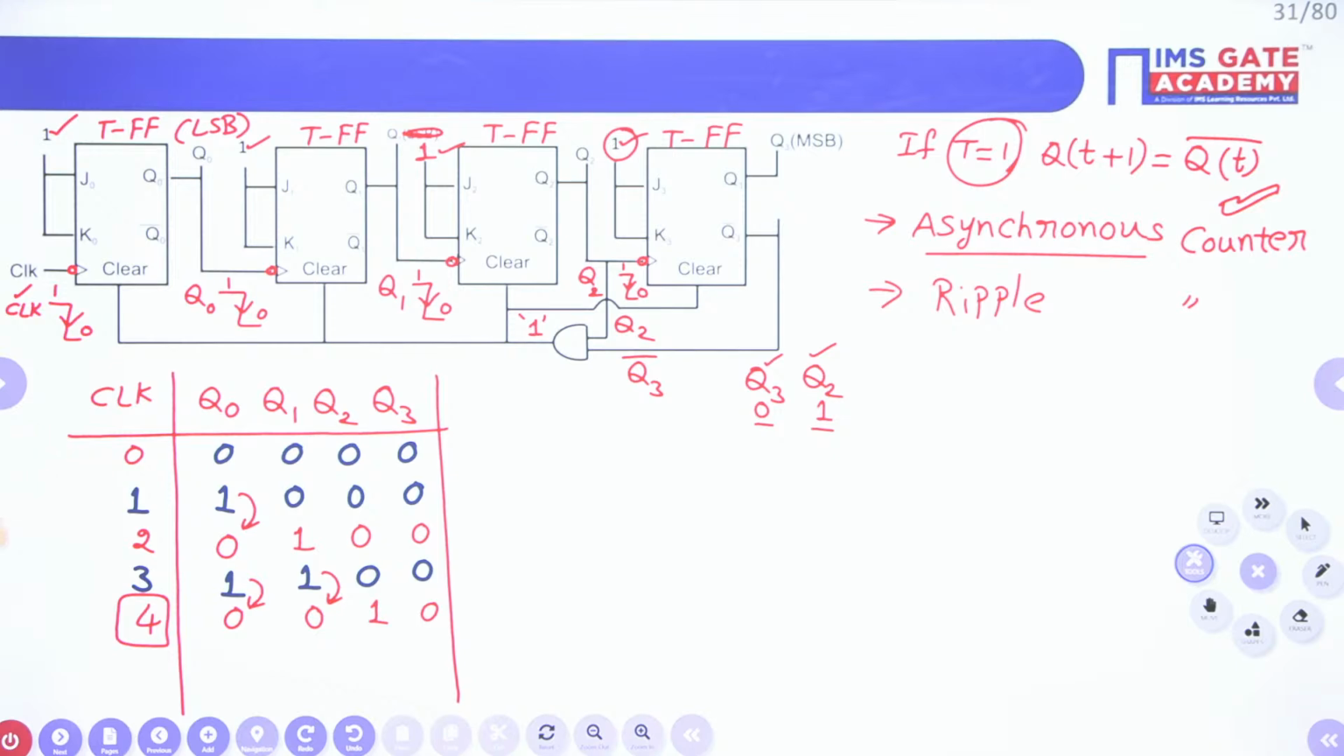Just mention the row number. Up to second row you understood. Okay, fine. Now,